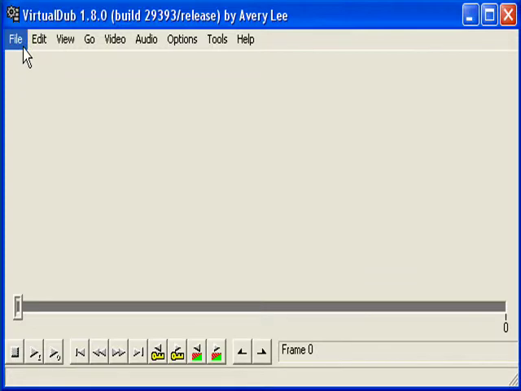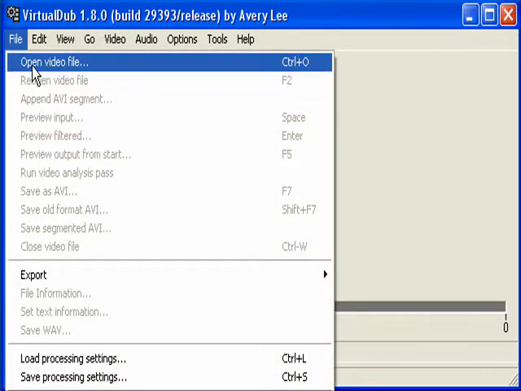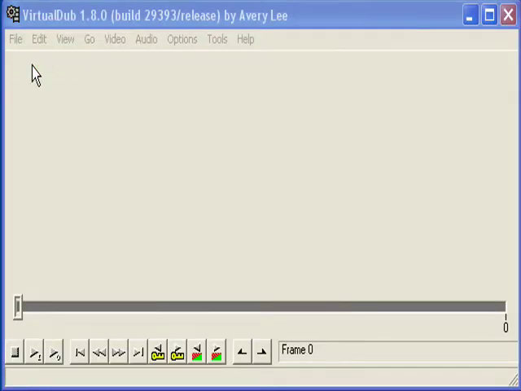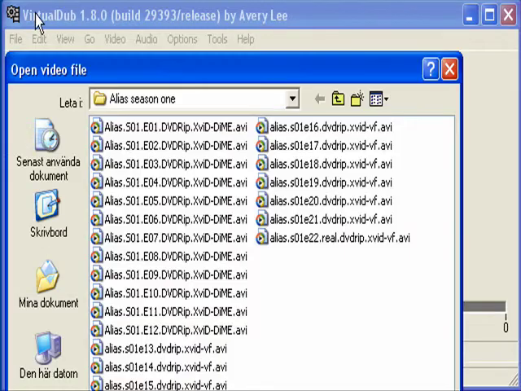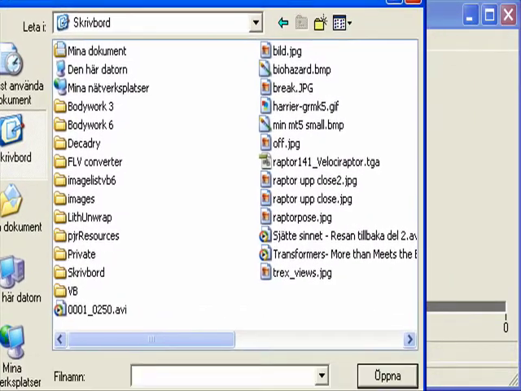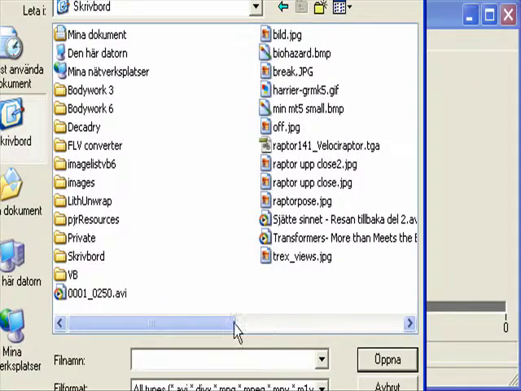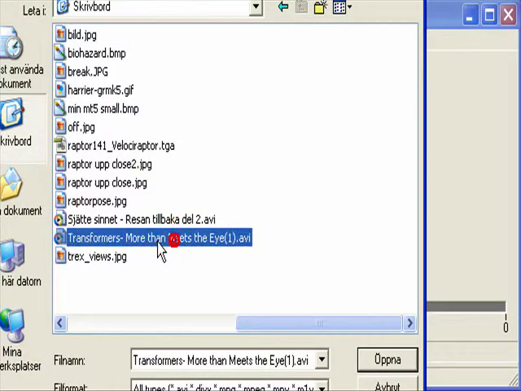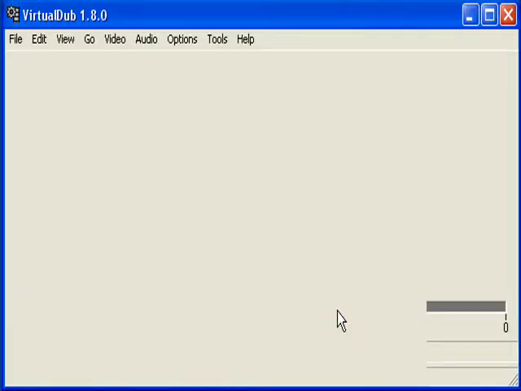So I go to File, open a video file, and then choose the AVI, the correct file, Transformers More Than Meets the Eye AVI. Open.